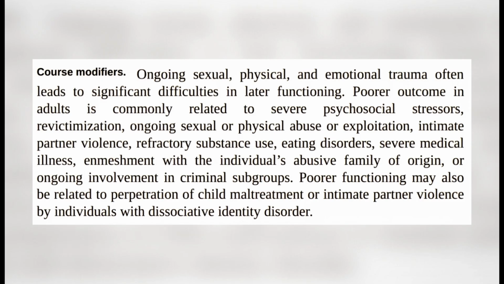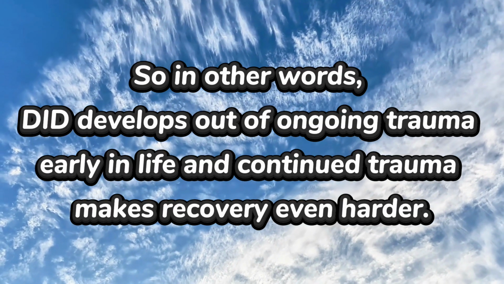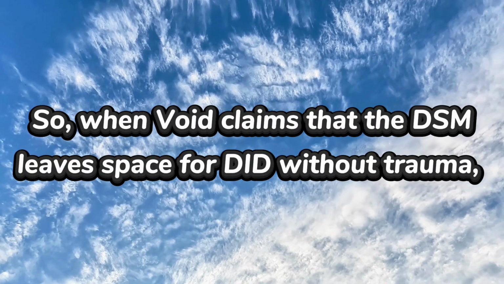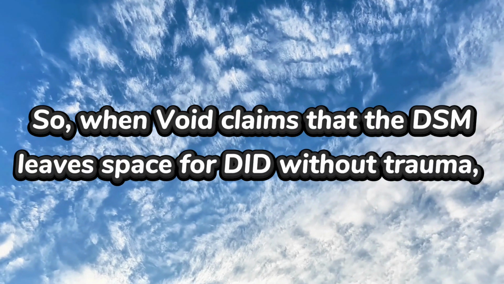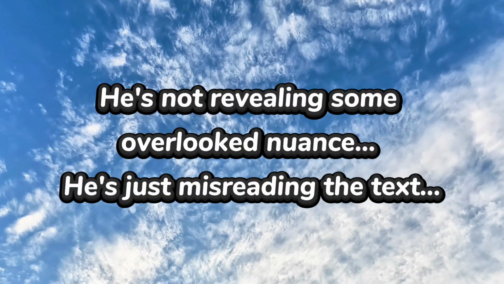And under the course modifiers, the DSM points out that, quote, "ongoing sexual, physical, and emotional trauma often leads to poor outcomes in later functioning." So, in other words, DID develops out of ongoing trauma early in life, and continued trauma makes recovery even harder. So, when Voigt claims that the DSM leaves space for DID without trauma, he's not revealing some overlooked nuance. He's just misreading the text.